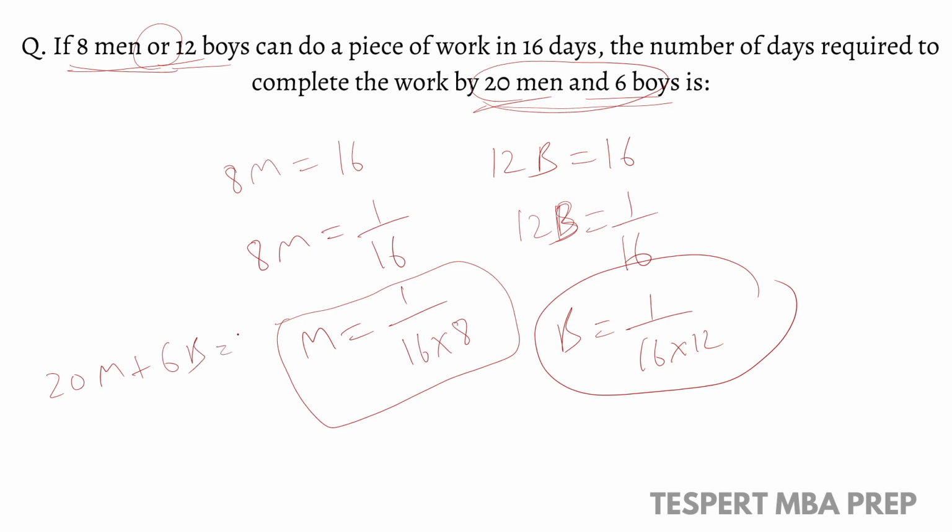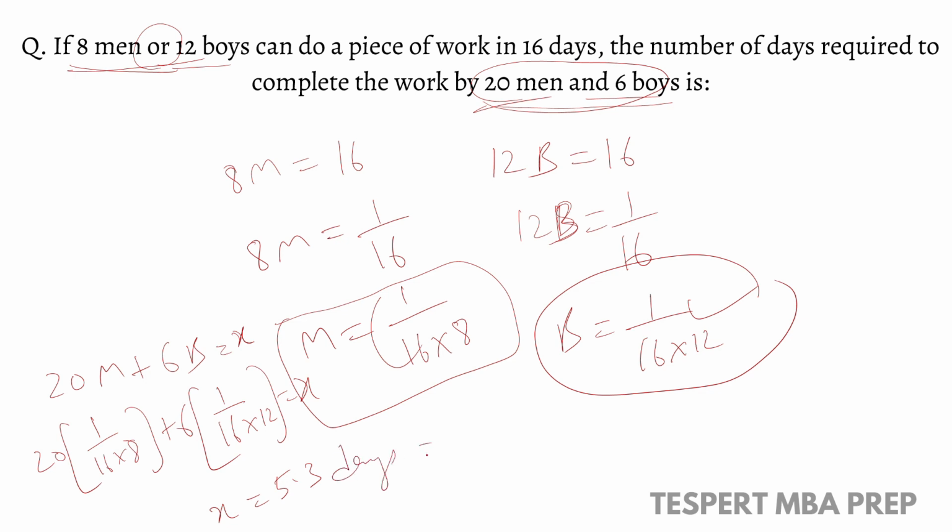We do not know the number of days, so let it be x. We must find the number of days that are required. So 20 into, just substitute this, 1 by 16 into 8, plus 6 into, substitute the value of boys, 1 by 16 into 12, and cancel this. You will get x equal to 5.3 days, that is x equal to 5 1 by 3 days. So 20 men and 6 boys require 5 1 by 3 days to complete the work.